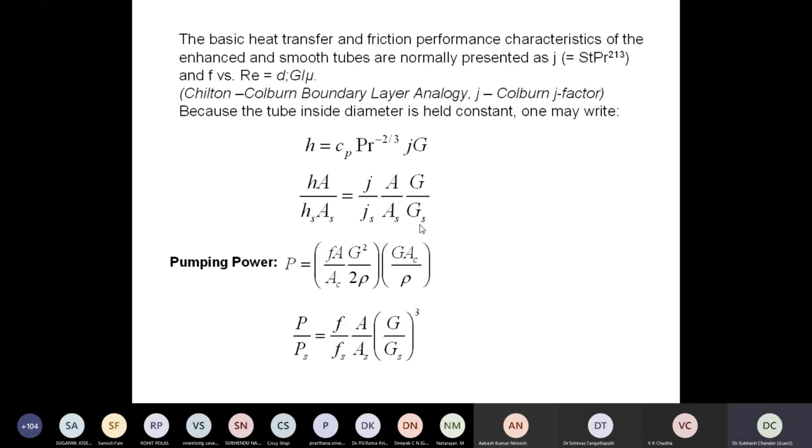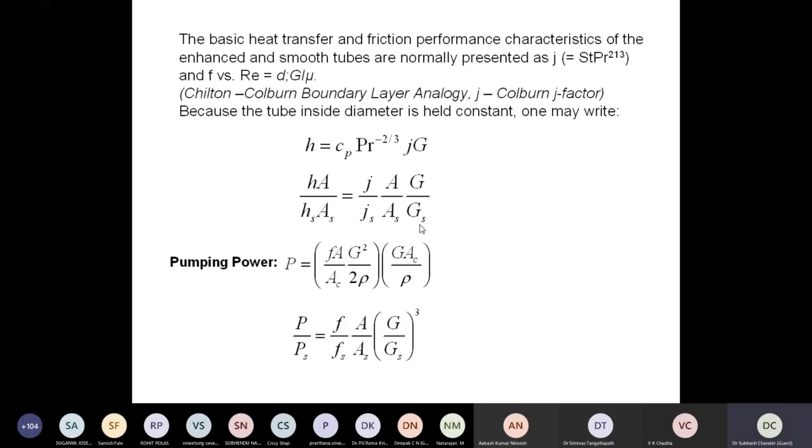So I'm just rearranging and writing H is equal to... I hope those who are aware of this mathematics, even if you are not aware, it's very simple: you can go to the boundary layer analogy in any of the heat transfer books and derive it. Why I have added this mathematics is to show you that the criteria that we were very frequently discussing, you need to follow all these.